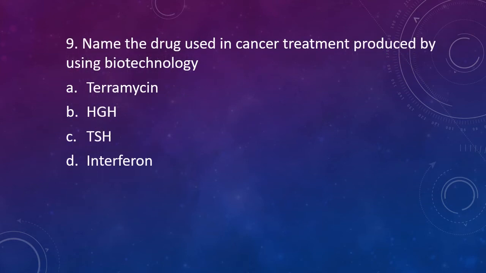Question 9. Name the drug used in cancer treatment produced using biotechnology. Option A, terramycin. Option B, HGH, that is human growth hormone. Option C, that is TSH, or option D, that is interferon. The correct answer is option D, that is interferons are used to treat cancer, and these are produced using biotechnological processes.